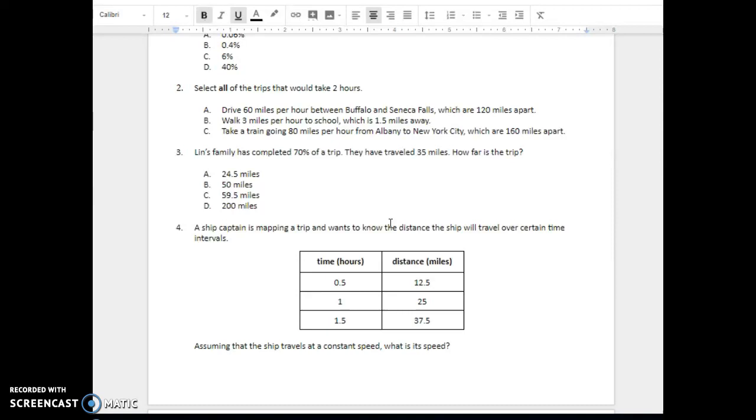Question 4. A ship captain is mapping a trip and wants to know the distance the ship will travel over certain time intervals. Time in hours, distance in miles: 0.5, 12.5; 1, 25; 1.5, 37.5. Assuming that the ship travels at a constant speed, what is its speed?